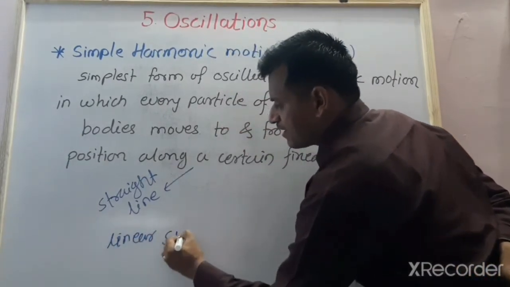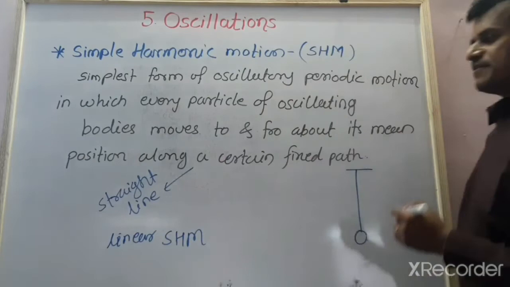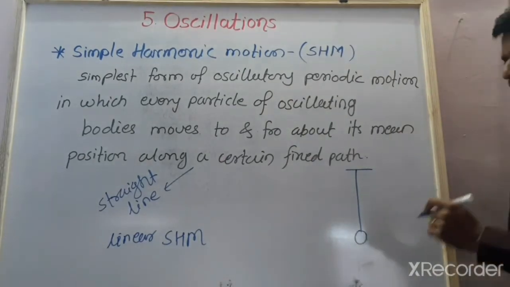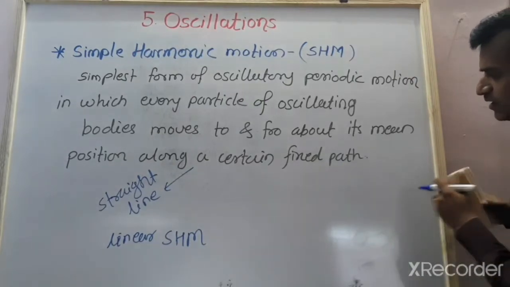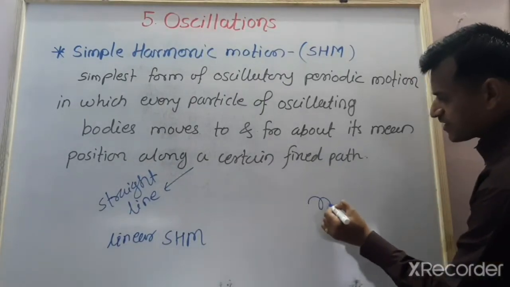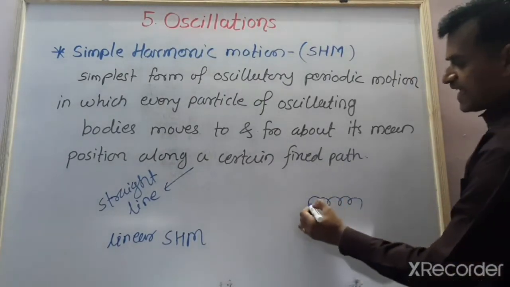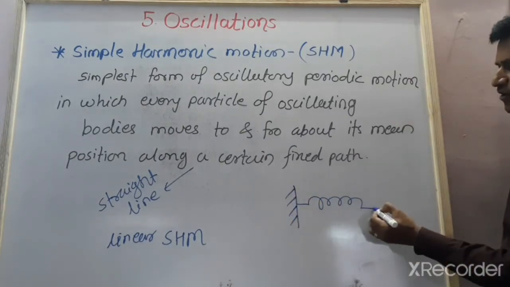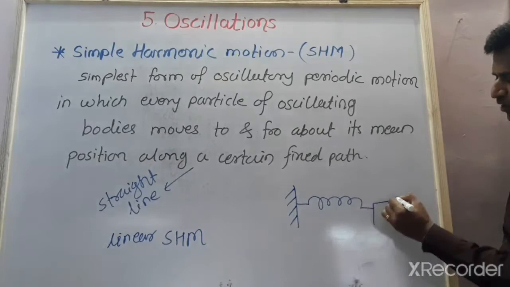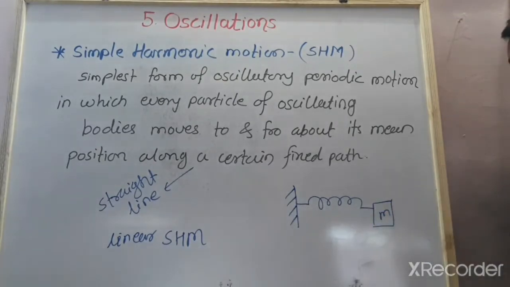linear simple harmonic motion. For example, suppose a string has one end fixed to a rigid support and the other end attached to a block of mass m.